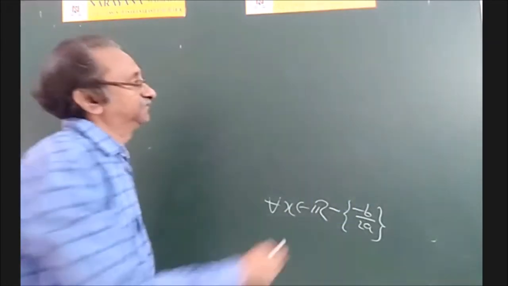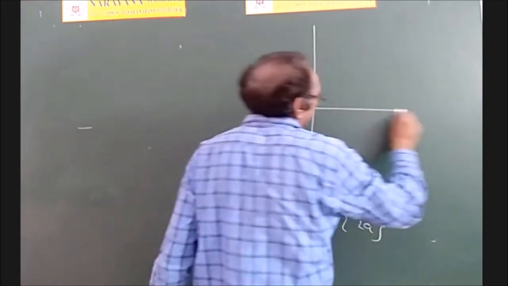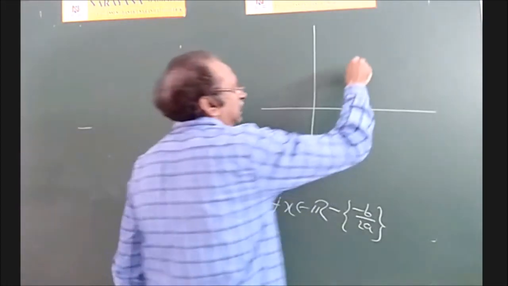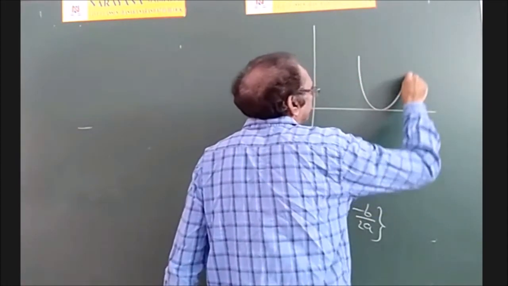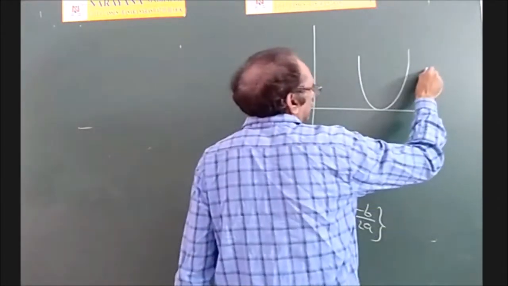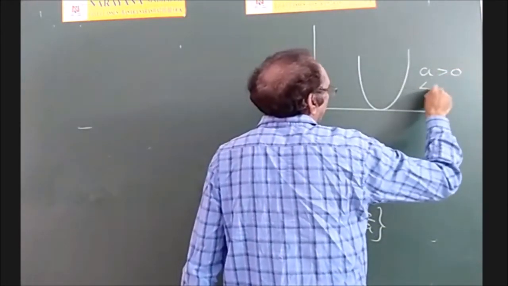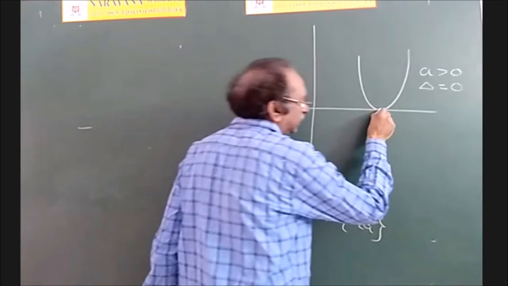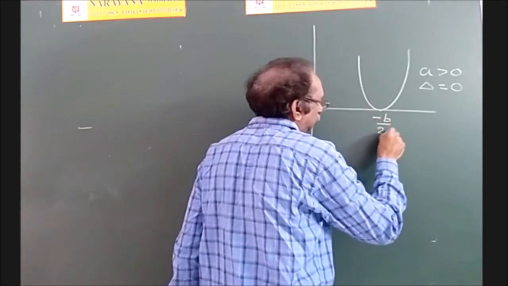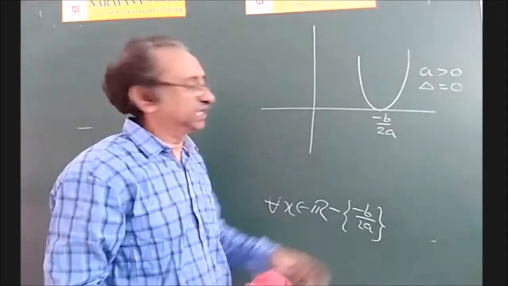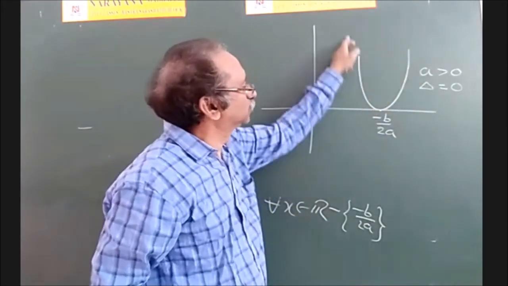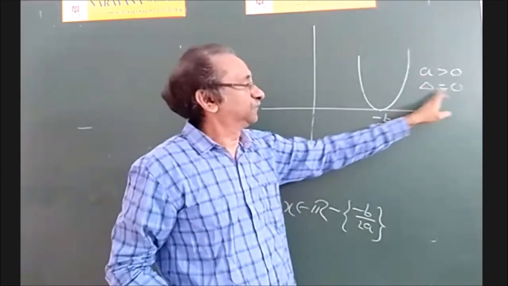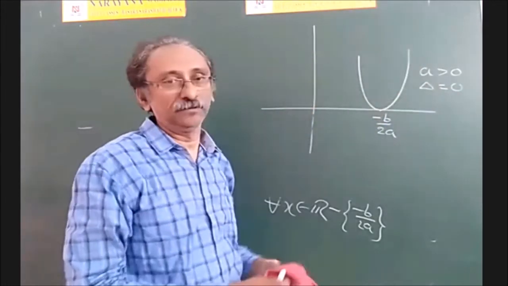And now you can see the diagram for this. So b square minus 4ac is 0 means roots are repeated. That means it touches the x-axis like this. Okay. So here, if you observe, a is positive and delta must be 0. So if delta is 0, roots are repeated. That is nothing but this is minus b by 2a. At minus b by 2a, the value is 0. For the rest of the x values, it is always positive. So if a is greater than 0 and delta is equal to 0, this will be the diagram.